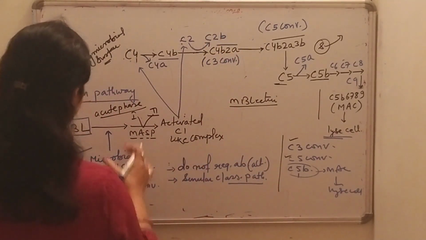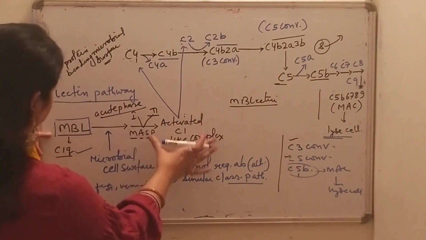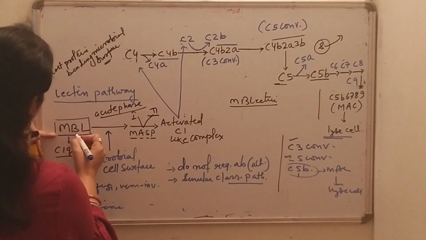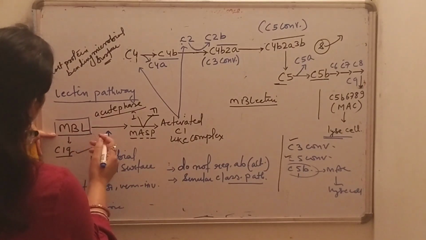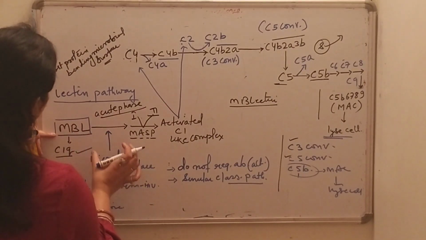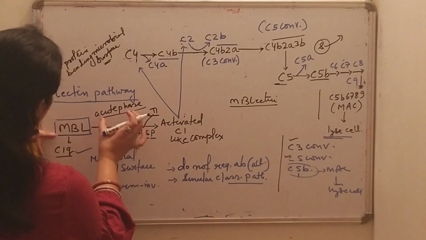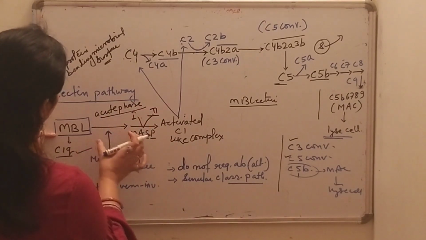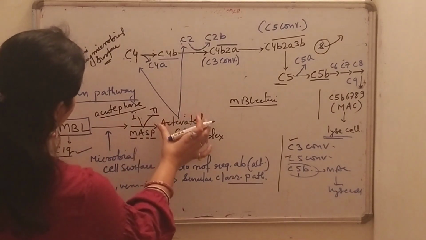Okay. Now once again I am reviewing it without the classical pathway. When MBL binds to the carbohydrate residues on the surface of cells or pathogen, the MBL associated serine proteases MASP1 and MASP2 bind to the MBL, and the active complex is formed. What is this active complex?